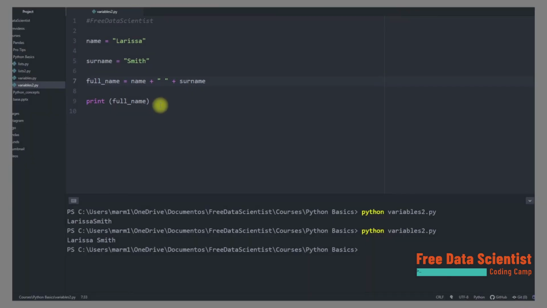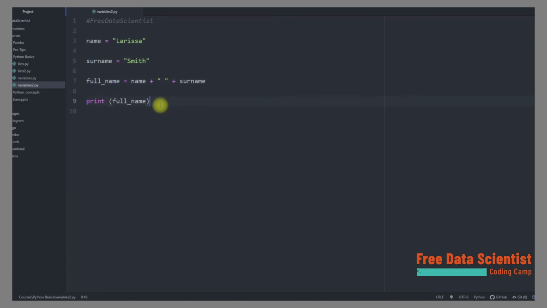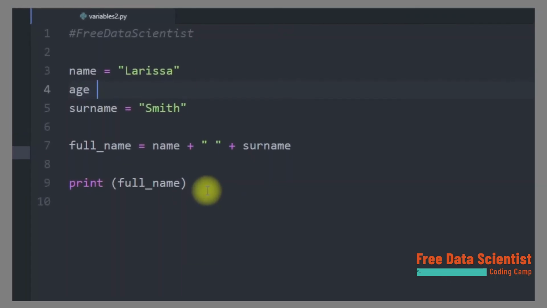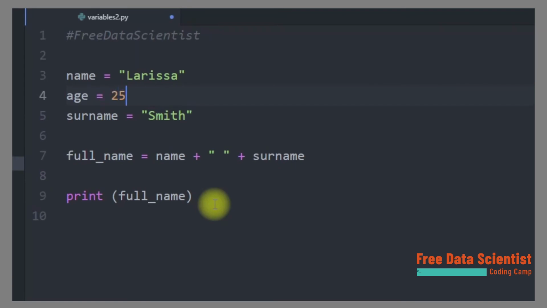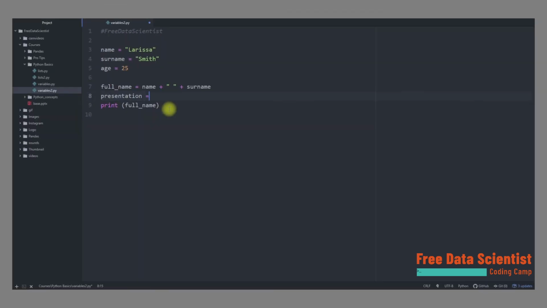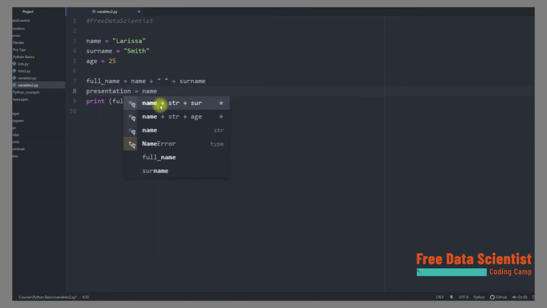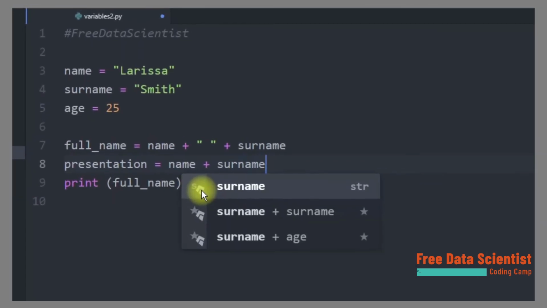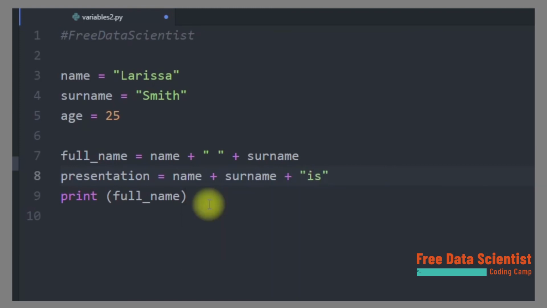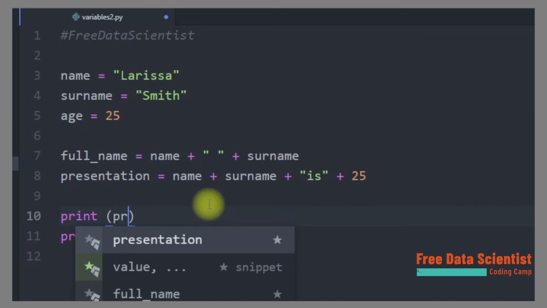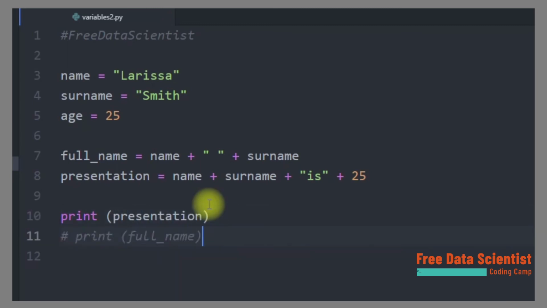Now let's try to get more information into a variable. We will create a new variable. The variable age will have the age of Larissa. In this case, we have set the variable integer value to 25. We now create a new variable for the concat of these three variables. The variable representation has the addition of the name, surname, and age. We should add the string is between the full name and the age variable. I decided to add an integer value 25 to see how the script runs rather than the variable age. Afterwards, we print the presentation value and comment the variable full name. With this, the variable full name will not print.